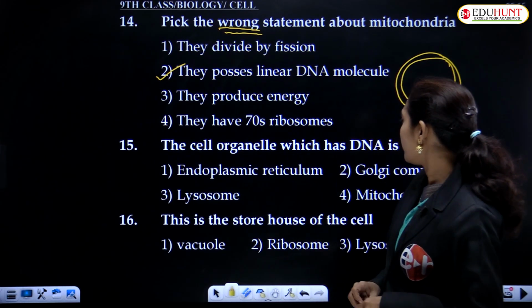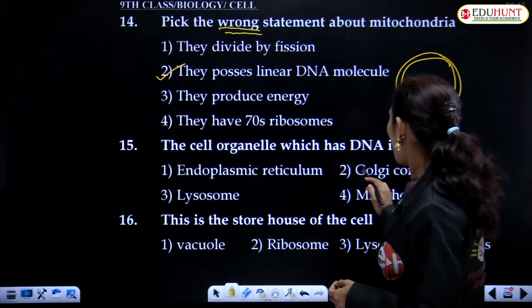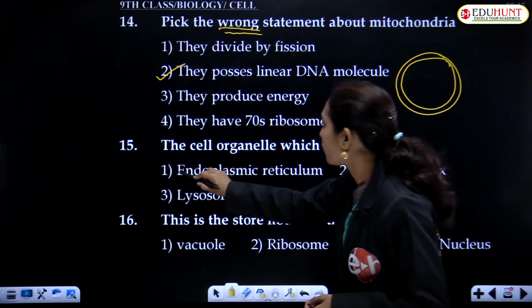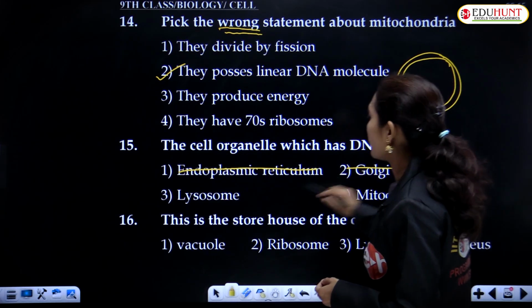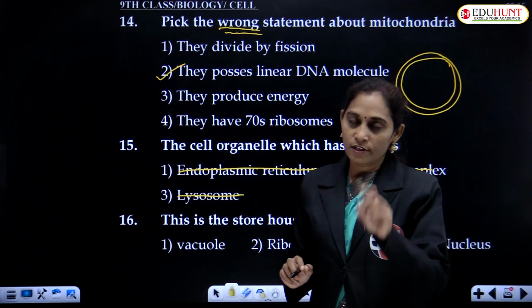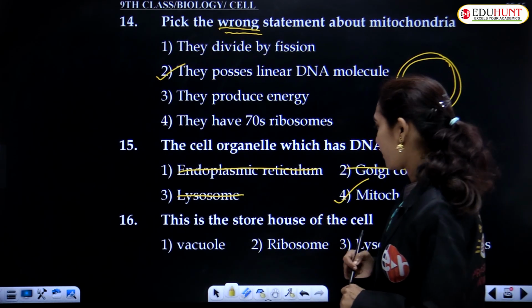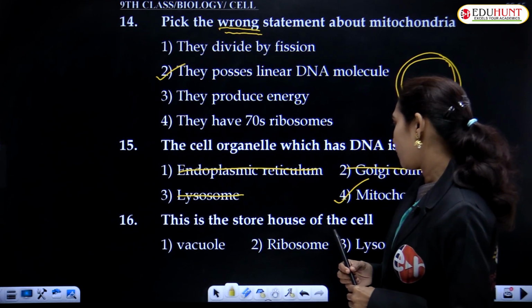The cell organelle which has DNA: it is not in the Golgi complex, endoplasmic reticulum or lysosomes. Only mitochondria and chloroplasts have DNA. The option here is mitochondria.